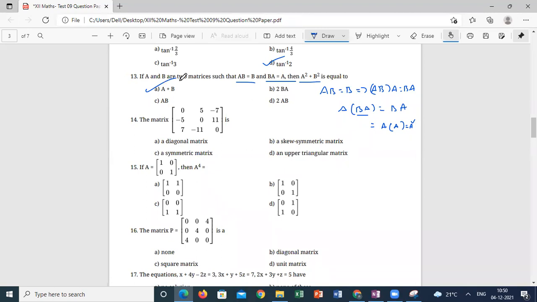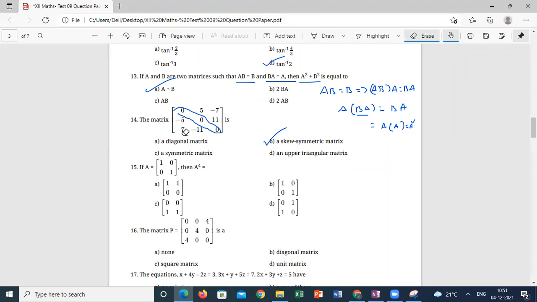The 14th question is a straight question. What is this? 0, 0, 0. The upper triangle and lower triangle have exactly the same values with opposite signs, and the diagonal is 0. So it is possible: skew symmetric, correct or not? Last class we discussed how, by seeing the matrix, you can say the diagonal elements are 0 and the upper triangle equals the lower triangle with different signs.